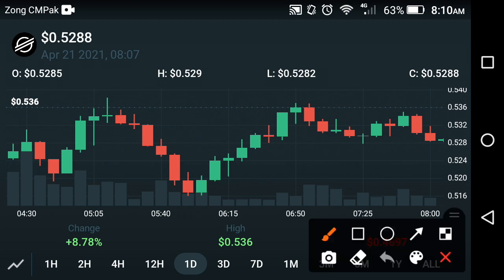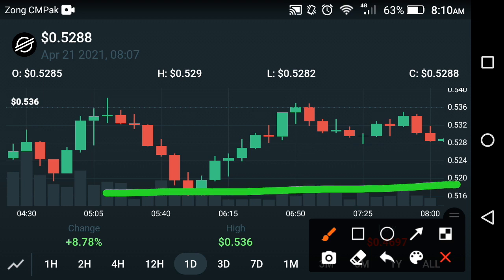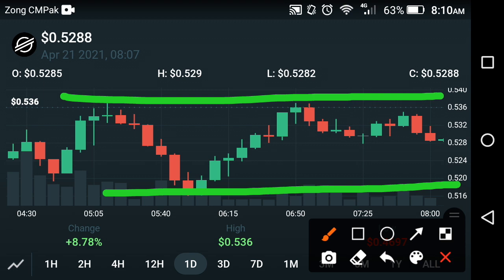As you can see here, friends, at the start of this video I showed you this as a support level. But now, if you look at the last 1 day, the last 1 day support level is about this, and the last 1 day resistance is about this, friends. So as you can see here, now the fall has occurred in XLM, and after the fall it takes a jump, and now it falls and takes a jump again for a little time.